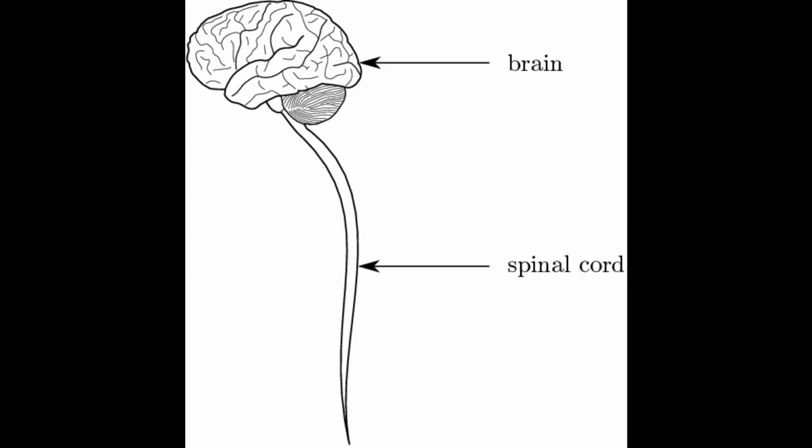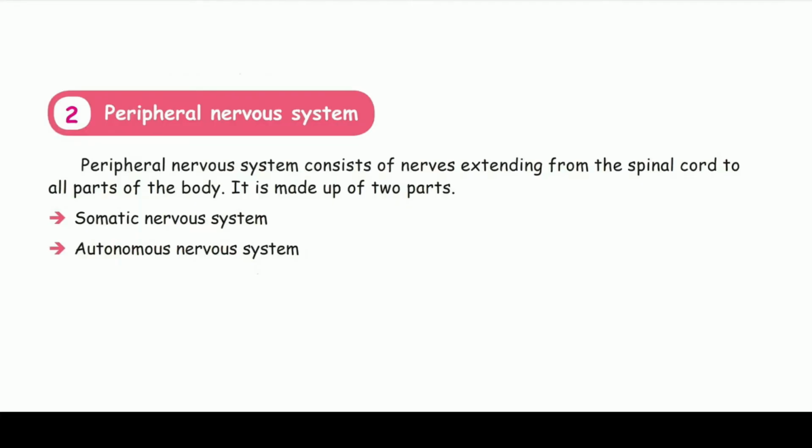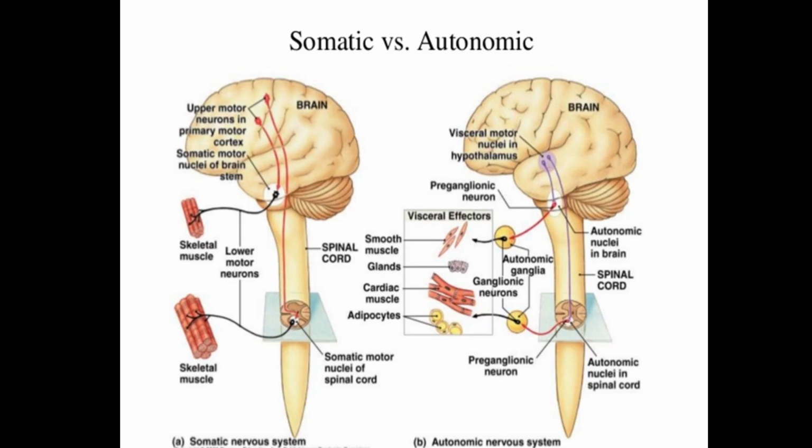Spinal cord. Spinal cord is a long tube-like structure which extends from the brain. It lies within the backbone of our body. Peripheral nervous system. Peripheral nervous system consists of nerves extending from the spinal cord to all parts of the body. Somatic nervous system, autonomous nervous system.